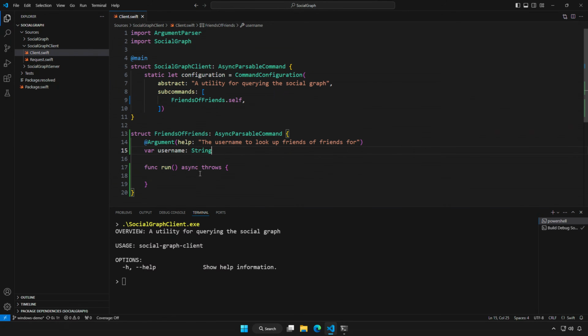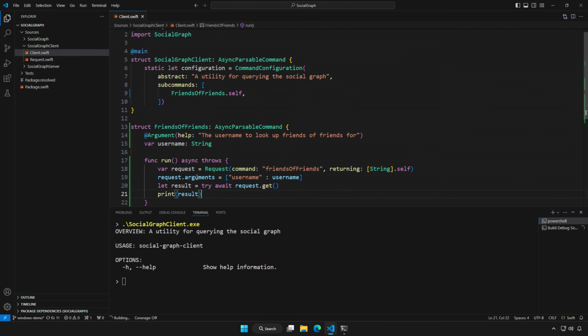Next, I need to fill in the implementation of the run method. I'm leveraging a request utility that I wrote to encapsulate the HTTP requests that this tool will send. It gets initialized with a relative path for the command, the type of data expected in the response, and some arguments in the form of a dictionary. Since this is an HTTP GET operation, invoking the GET method executes the request. This method is async since it sends a network request and the current task should suspend while it waits for a response. Let's try running it.